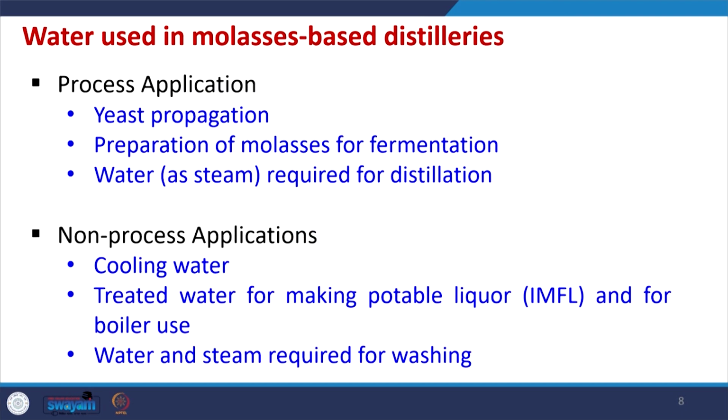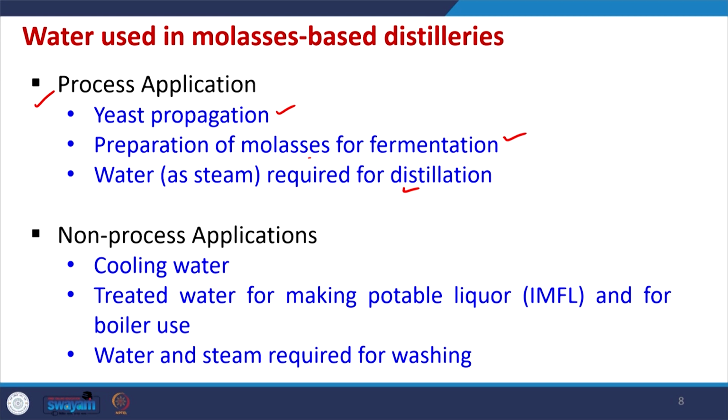Now, what are the places in which water is used in molasses based distilleries? Molasses based distilleries also have similar units, and there are many places in which water is used. For process applications like yeast propagation, preparation of molasses for fermentation, and water as steam in the distillation process itself, water is used.